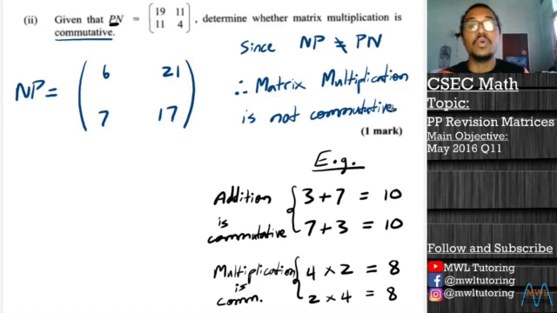So now that we know that matrix multiplication is not commutative, we don't even have to think about it too much next time we see a question like this. We just need to remember, no matter what you're multiplying with matrices, the matrix multiplication will not be commutative. Once you change the order, you will get a different answer.